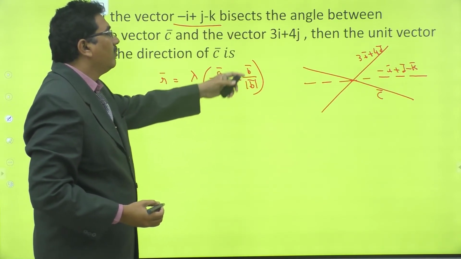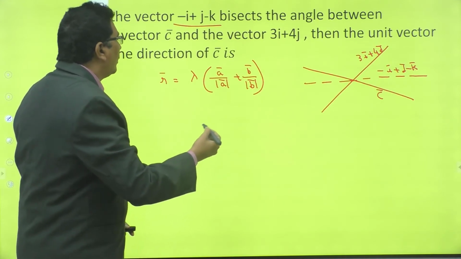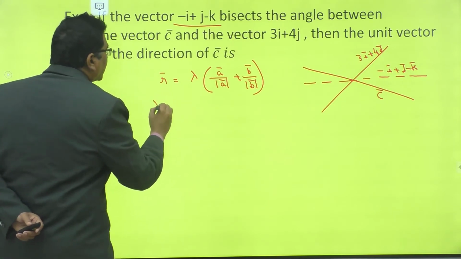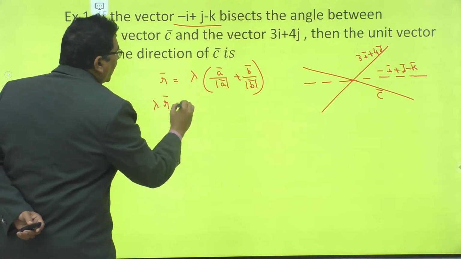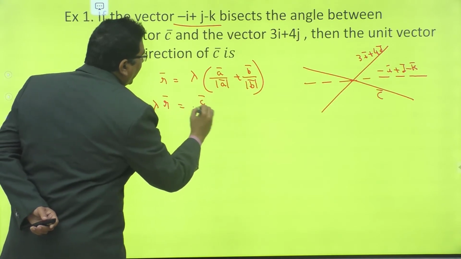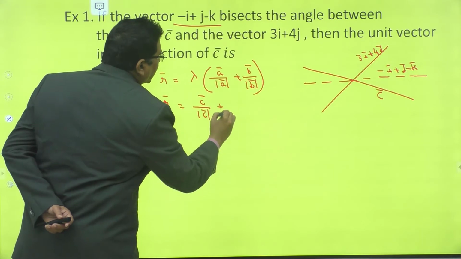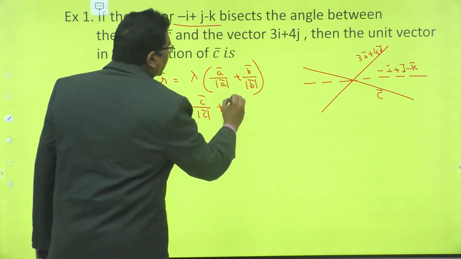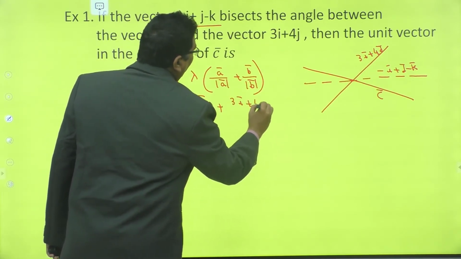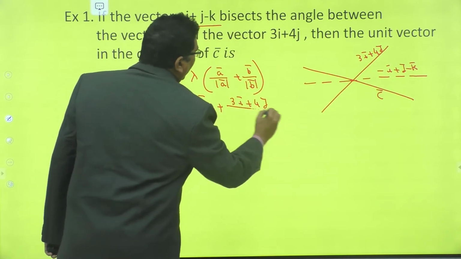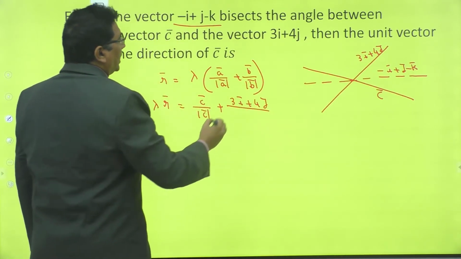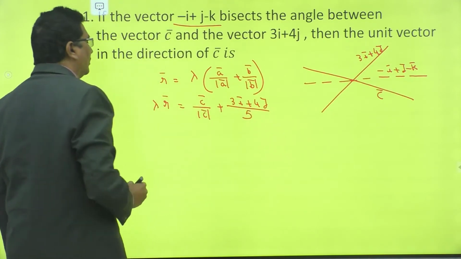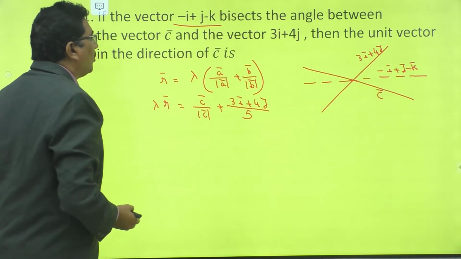Okay, also given b bar. Right, this form can also be taken as lambda times r bar, that is equal to c bar divided by mod c bar plus b bar by mod b bar. What is b bar? b bar is 3 times i bar plus 4 times j bar divided by mod b bar. Mod b bar is square root of 3 square plus 4 square, that is equal to 5. Right. Here what is r bar?